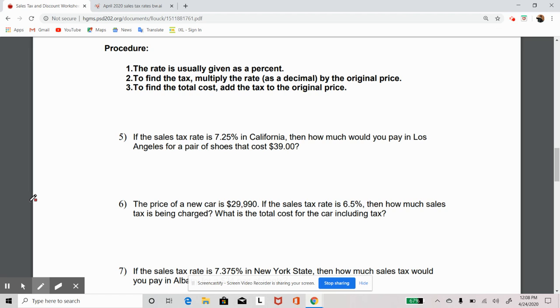So, again, let's look at number 5, for example, okay? Number 5 says if a sales tax rate is 7.25% in Ohio, how much would you pay? And of course, we know it is Toledo. So the sales tax rate, 7.25% in Ohio. How much would I pay if I bought a pair of shoes in Toledo that cost me $39?